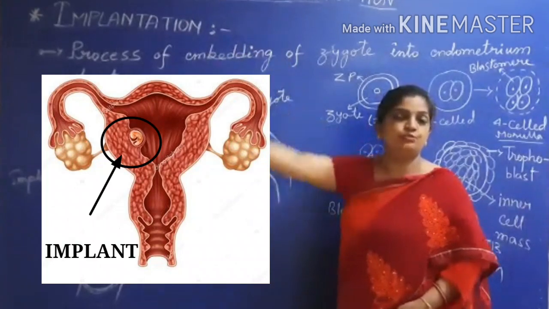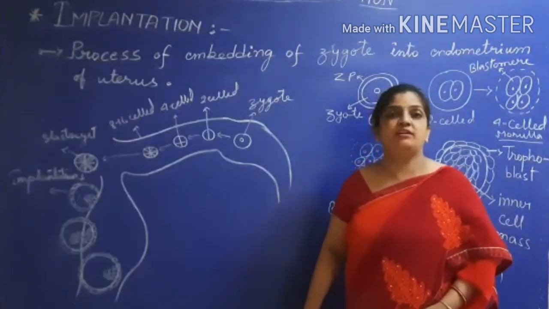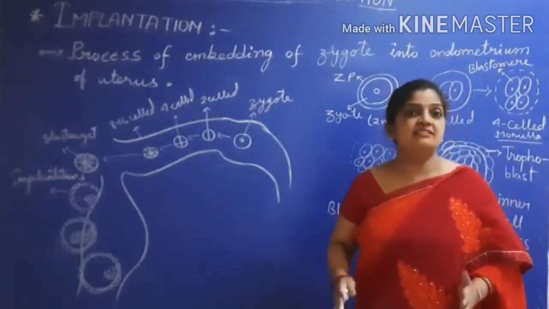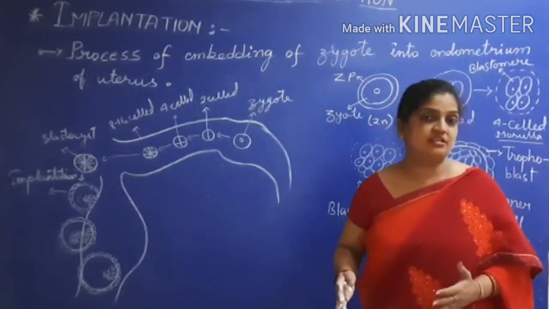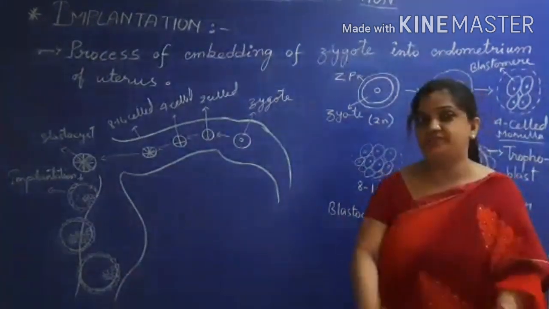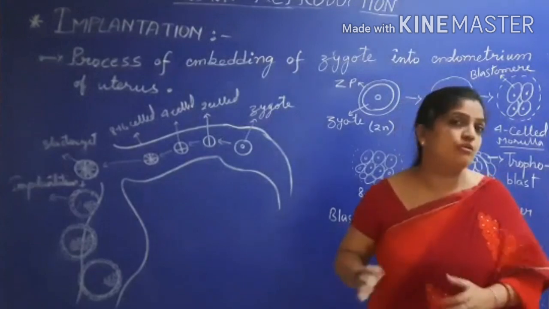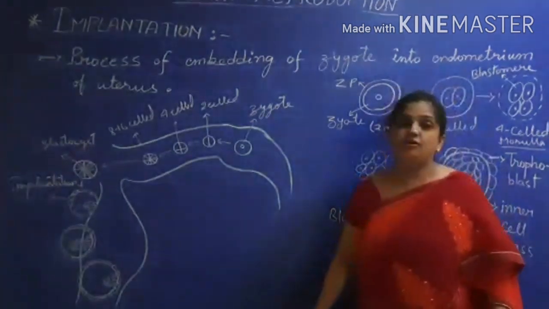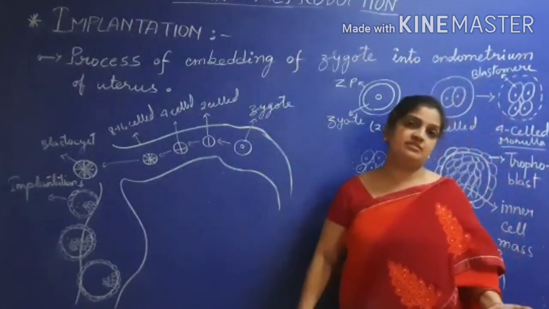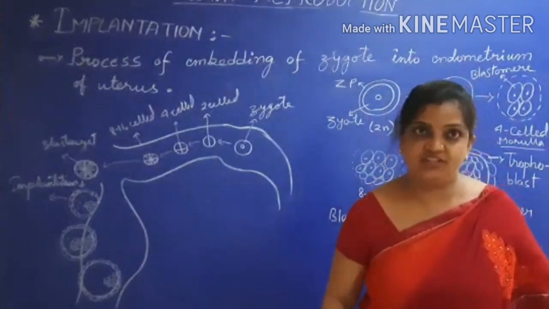Implantation, from the chapter Human Reproduction of class 12. Children, in the previous video, we discussed how fertilization takes place, and as a result of fertilization, a diploid structure called the zygote is formed. What is a zygote? A zygote is a solid mass, like a ball, where different divisions are going to take place. And children, these divisions are called cleavage.